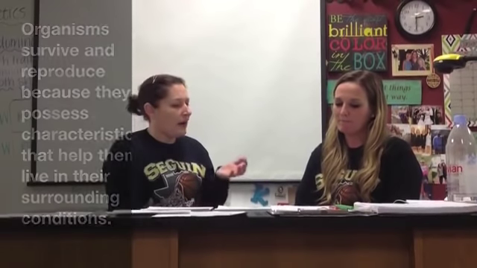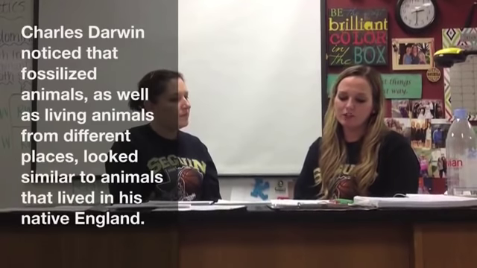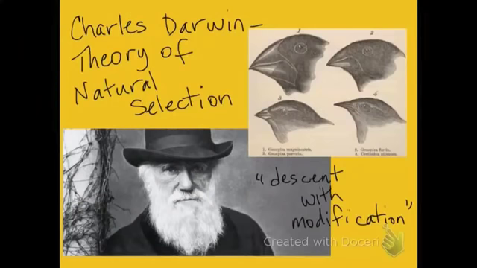I remember learning about how he studied different species over time. Charles Darwin noticed that fossilized animals, as well as living animals from different places, looked similar to animals that lived in England. Do you know why this was important? Charles Darwin was an Englishman who proposed the theory of natural selection after studying a series of birds. He described it as descent with modification.